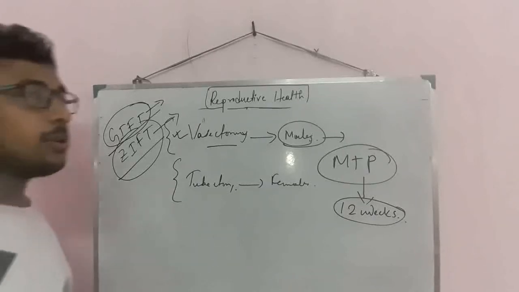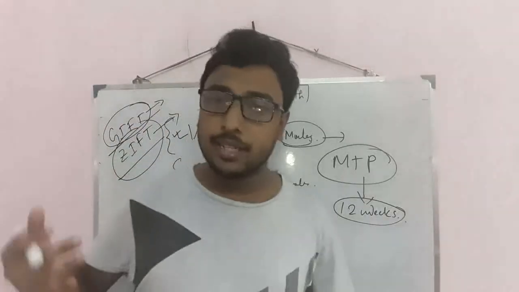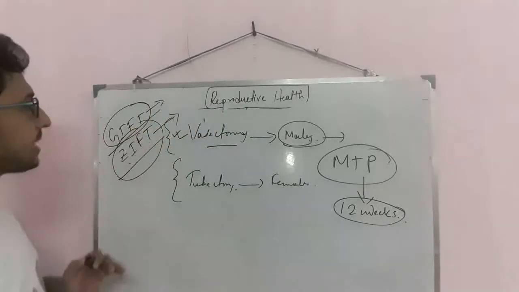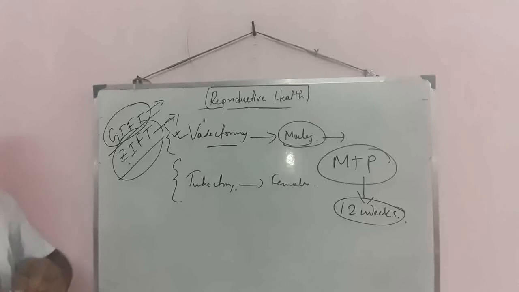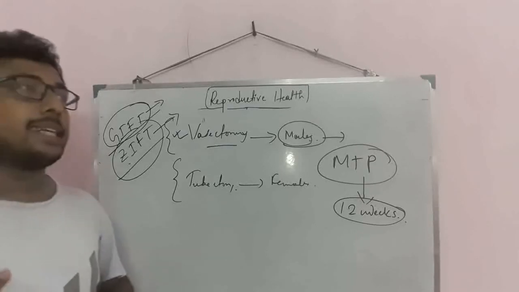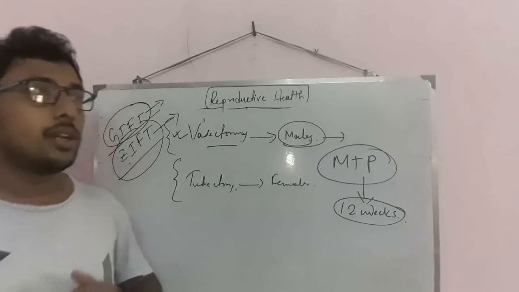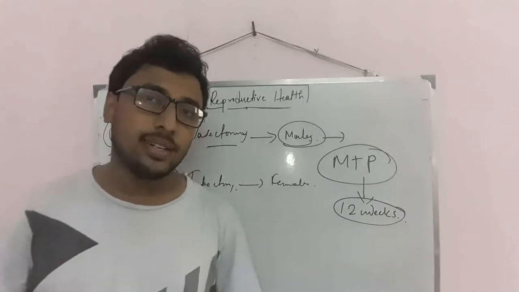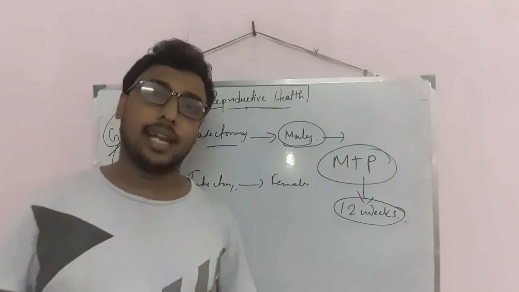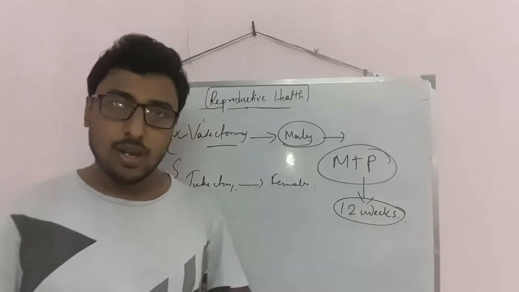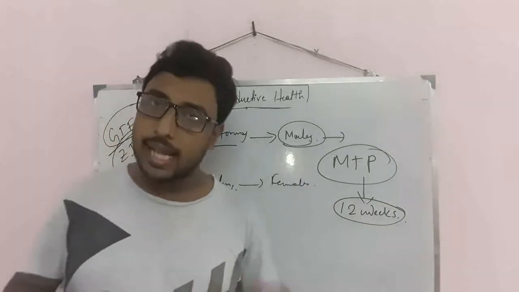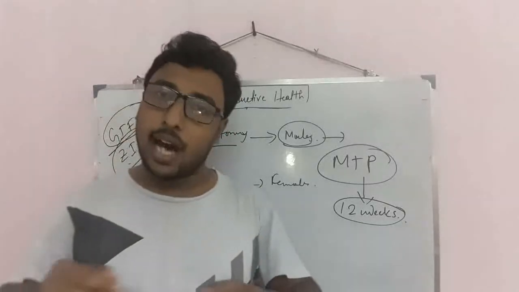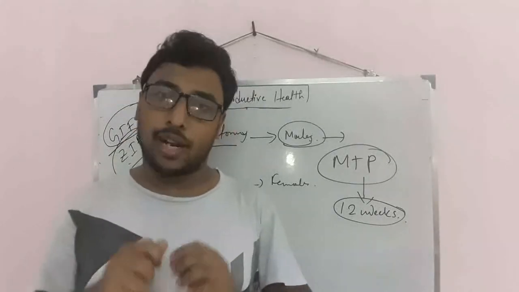What do you mean by zygote intrafallopian transfer or gamete intrafallopian transfer? With the help of ZIFT, suppose in the female body the ovum is not being released, so we can collect an ovum from an ovum bank, and from the male we can take sperm, and outside there will be the fertilization.